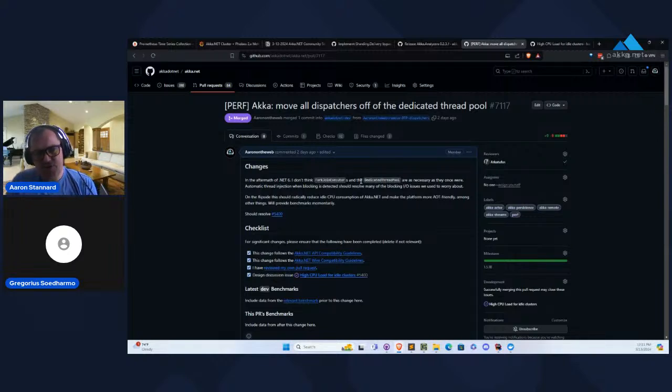So they made the thread pools much more resilient in .NET 6 than they used to be, which we figured would help support Akka.Remote quite a bit in making sure its workloads get through. On top of that, the thread pools are much more efficient now. They don't use low-level C++ code anymore. It's basically all C# code that manages the thread pools in .NET 6 and later, and as a result they can benefit from things like dynamic profile guided optimization.